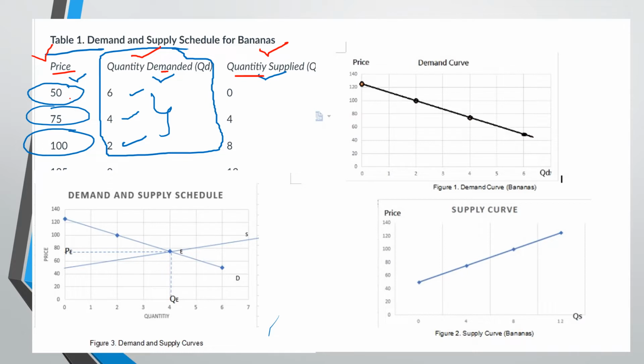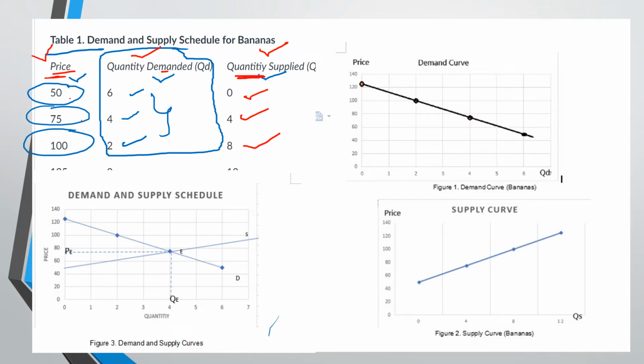So at 50 pesos, none will be supplied. At 75, 4 will be supplied. At 100, 8 will be supplied. So this kind of relationship between price and QS is called the supply schedule.